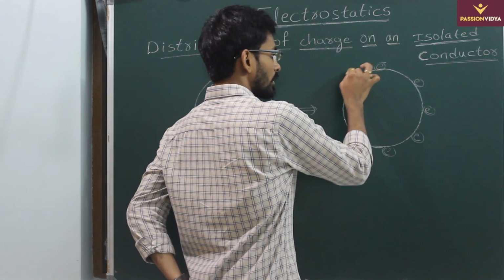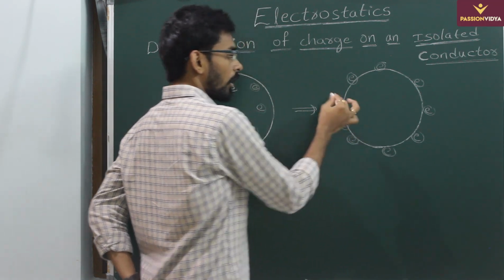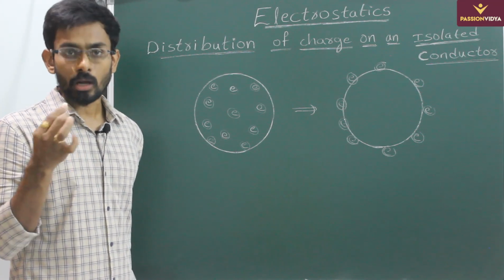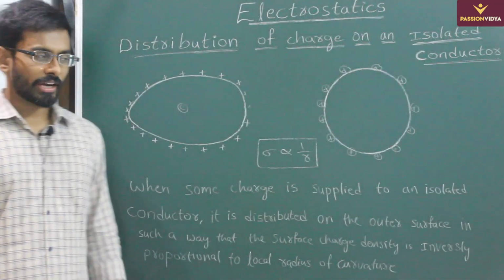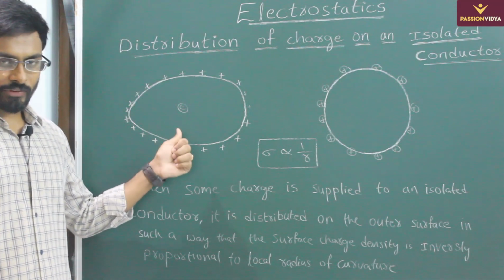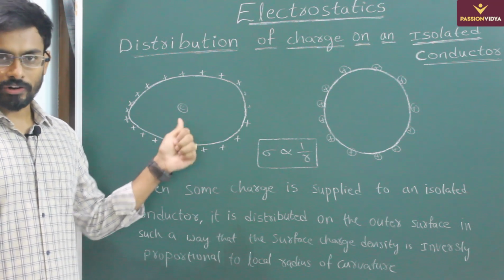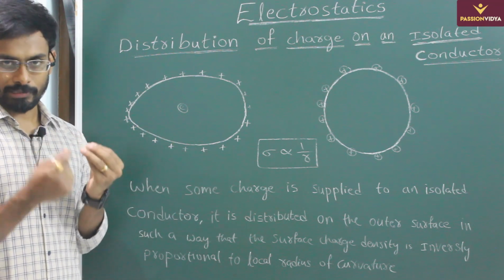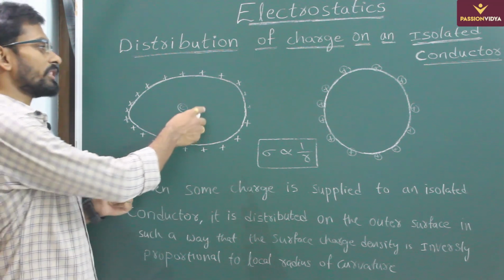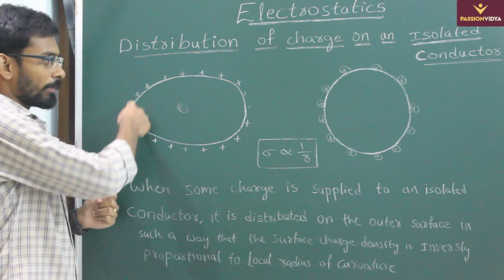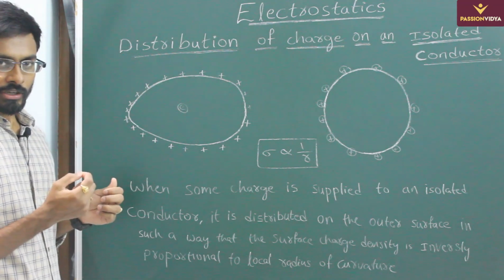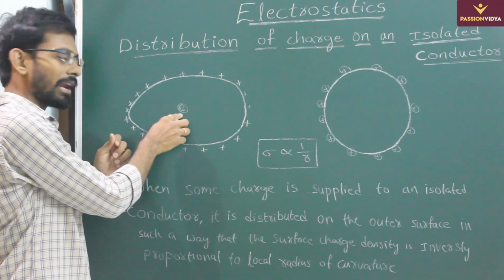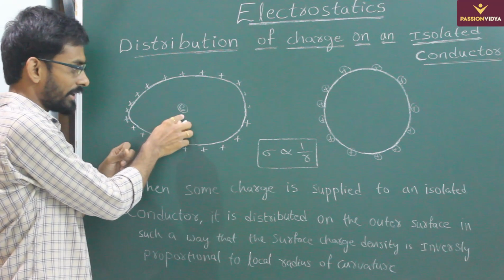So the charge on a conductor always lies only on the surface. Charge can never lie within the core of the conductor. So guys, we understood that on a conductor, when a charge is placed, whether positive or negative, it is always distributed on the surface due to mutual repulsion. Here, when you consider an irregular body, where the shape is not regular, the charges will be distributed on the surface in such a way that the force on an electron inside the conductor has to be zero.